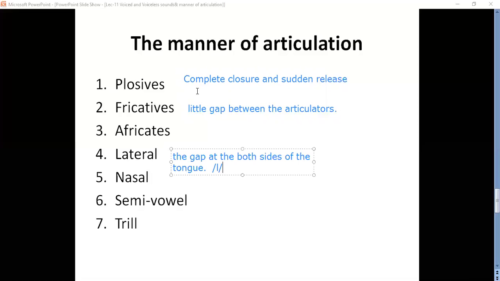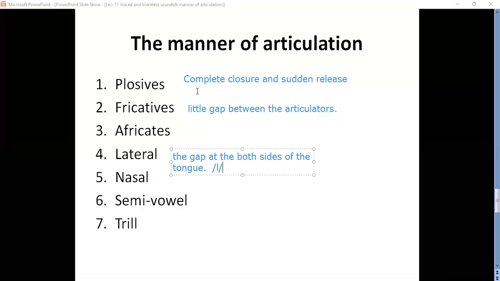When you say ta, ta sound, your mouth is closed completely, okay. But when you say la sound, your mouth is opened at both sides of your tongue, so then the air escapes through both sides of your tongue. So as both sides of tongue are opened, the air escapes continuously, okay.